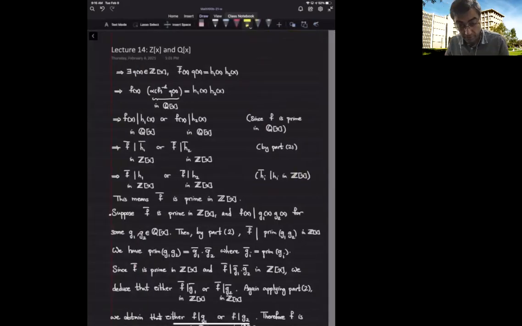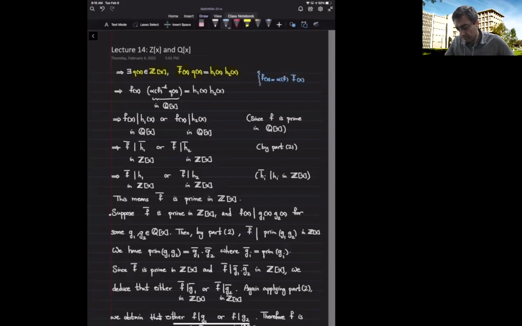Let's start with what it means that f bar divides this product. It means that I can find some integer polynomial q such that f bar times q is h1 times h2. But what is f bar? Again, let's recall the definition of content. f of x is its content times f bar.